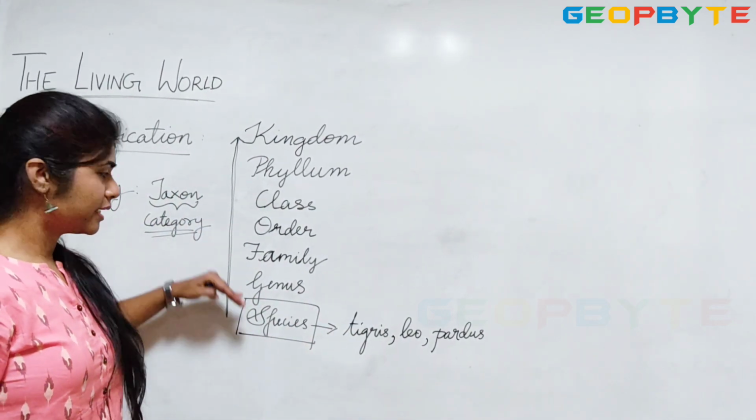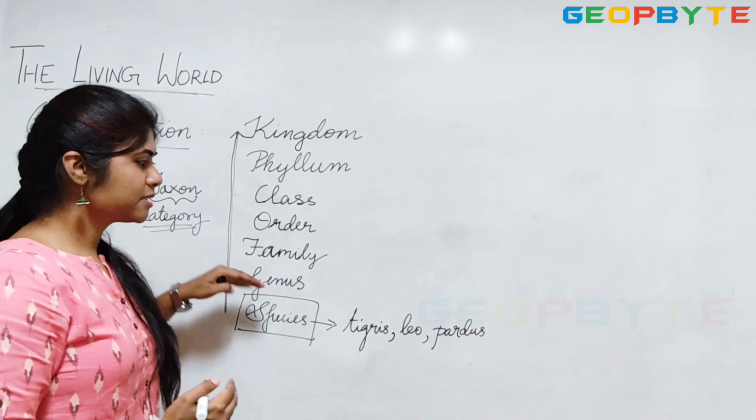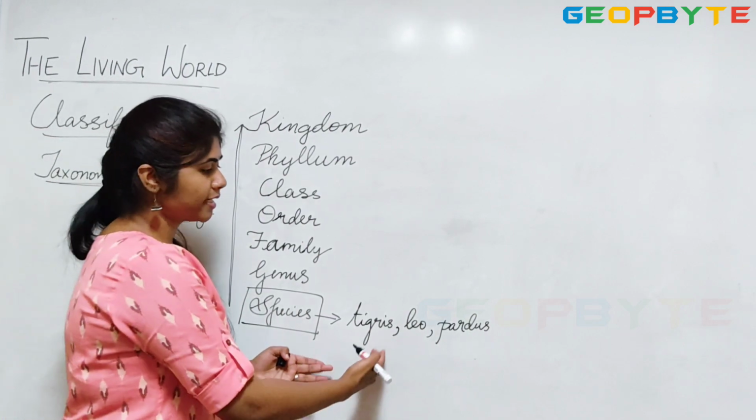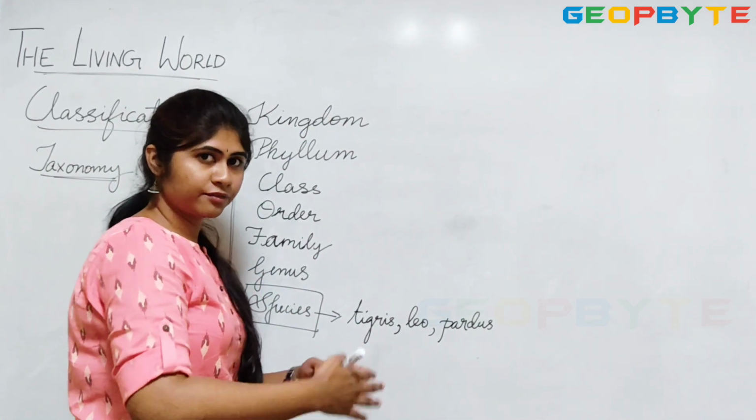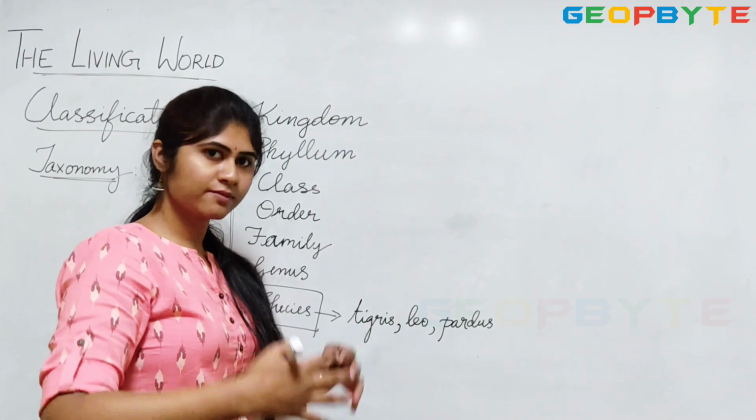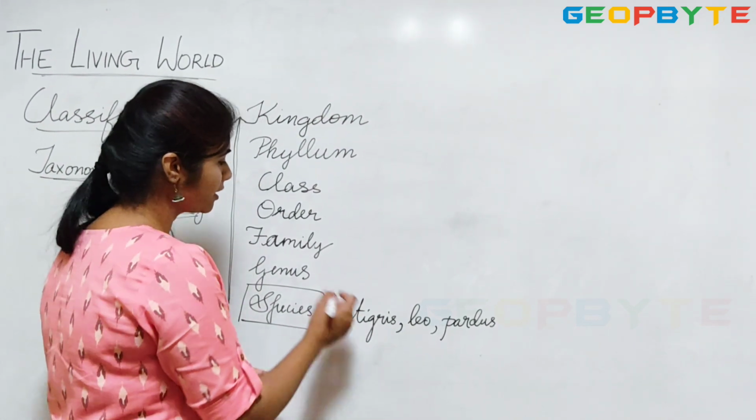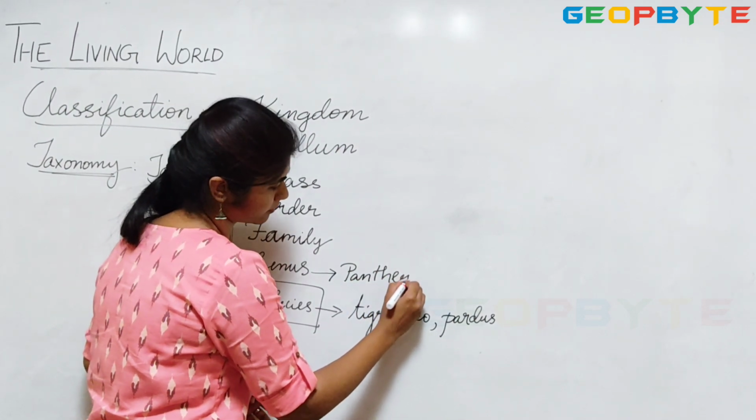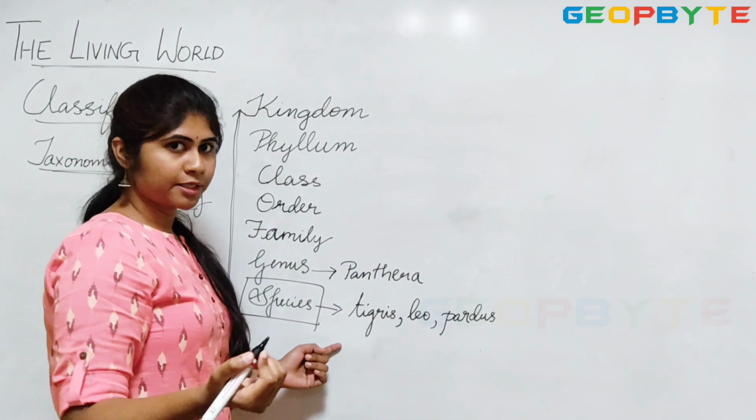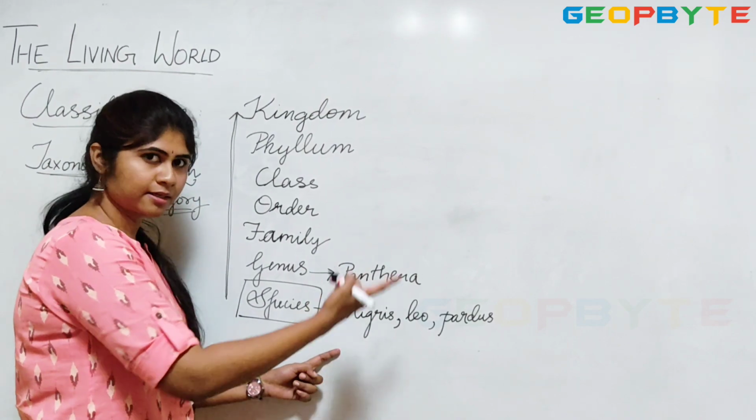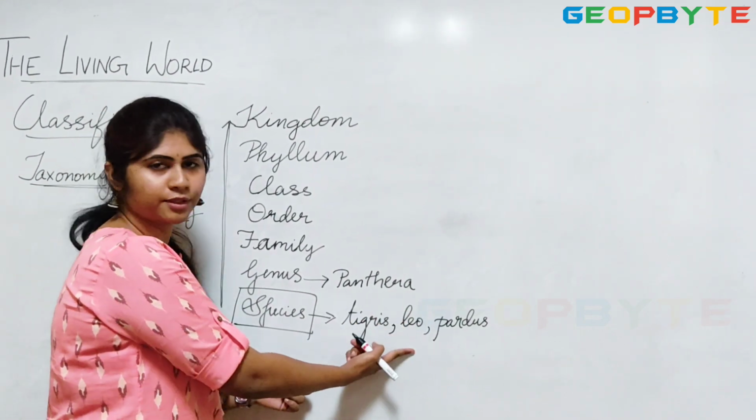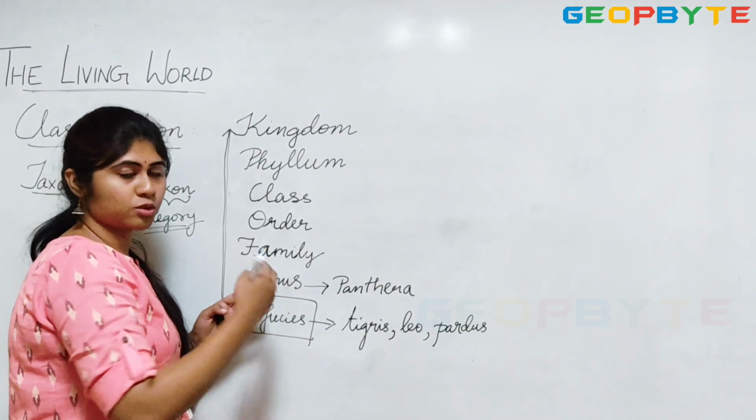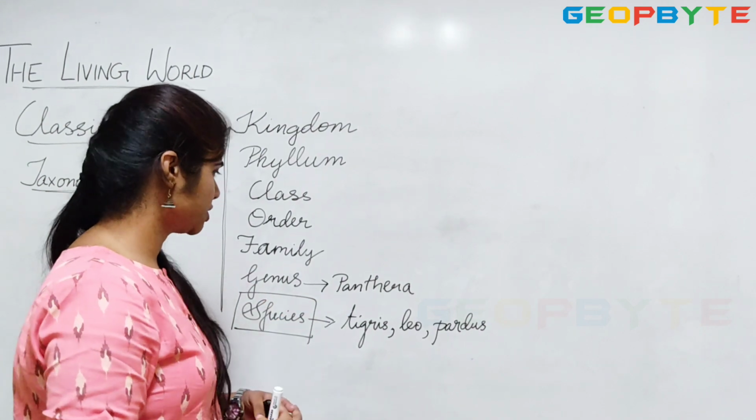Now when it comes to the next level, that is the genus, it includes closely related species. Tigris, leo, pardus are all different species, but they do have similar characteristics. That is where they are all grouped under a genus called Panthera. So the scientific name of tiger is Panthera tigris. The scientific name of lion is Panthera leo. So that is nothing but genus. Genus has closely related species.